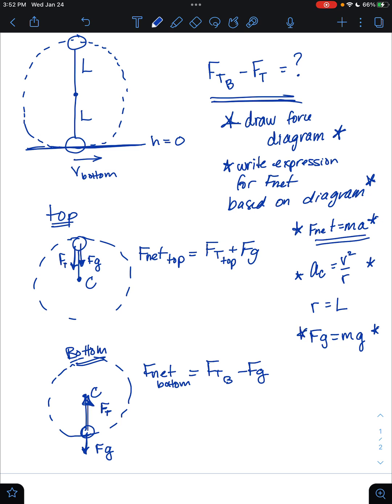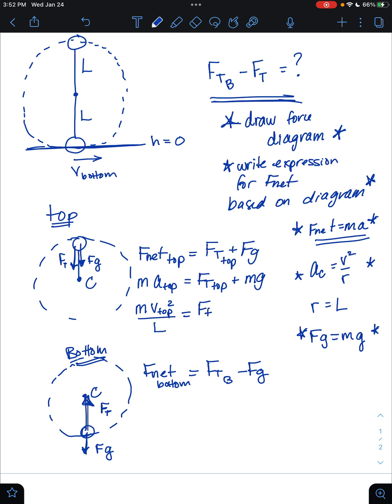And now I'm going to try to do some algebra to put it together. So my algebra piece would be to replace net force at the top with mass times acceleration at the top. I'm going to leave force of tension at the top, but I'm going to replace force of gravity with mg. Now, I still don't really want acceleration at the top. What I would rather have is velocity. So I'm going to replace acceleration with v squared over r. I would have my mass times my v at the top squared over r. But remember that r is L, so just place L there.